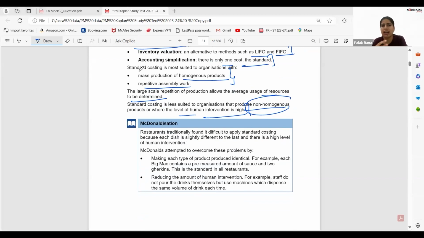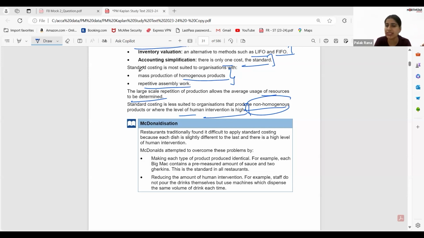Now, next is just a basic example of McDonaldization. I'm not reading this, but I'm just telling you that McDonald's, you must be aware about the McDonald's franchisee. Whether in your north, your south, or in my north, McDonald's burgers are the same. The size of the aloo tikki they are offering is the same. The size of the bun is the same. How have they achieved this?